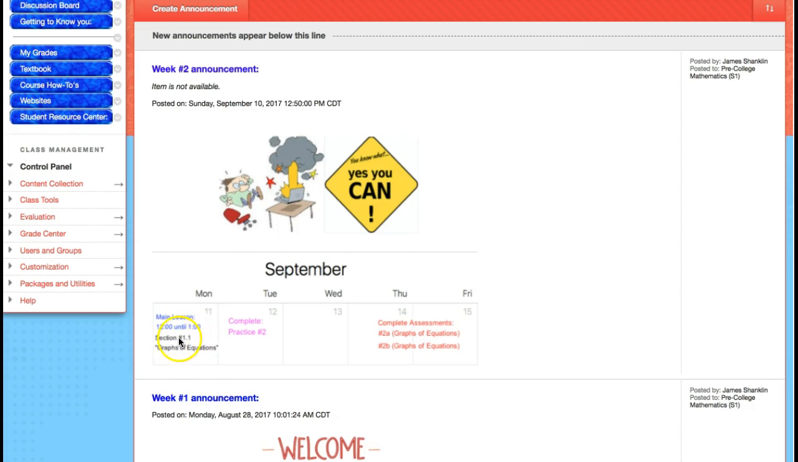This week we'll be working on section 1.1, graphs of equations. Tuesday you should complete the practice number 2. And then on Thursday and Friday, maybe work on the assessments. There are 2 assessments, 2A, graphs of equations, and 2B, graphs of equations. One of them is multiple choice, one of them is free response.